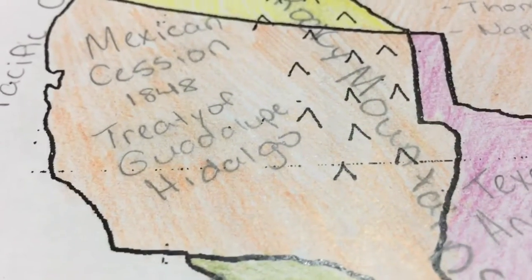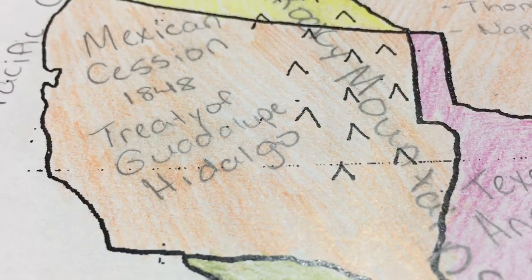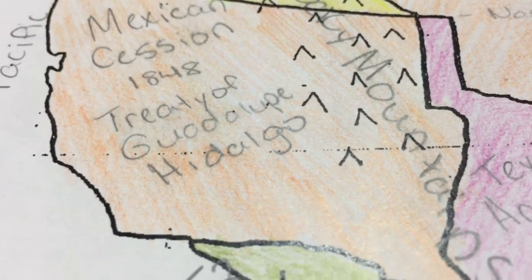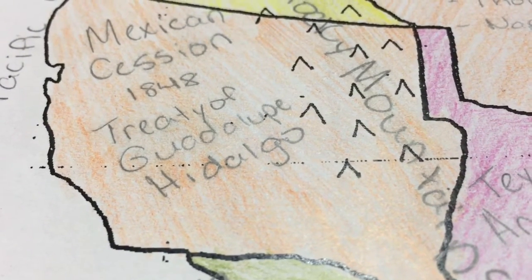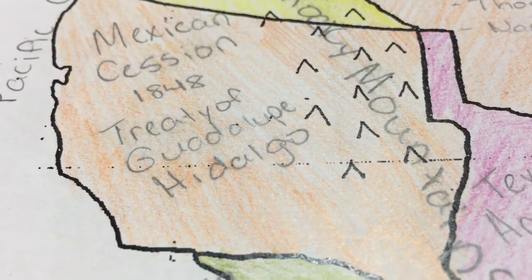The U.S. got the Mexican Cession in 1848 under the Treaty of Guadalupe Hidalgo. The United States paid $15 million and gained over 500,000 miles of land.